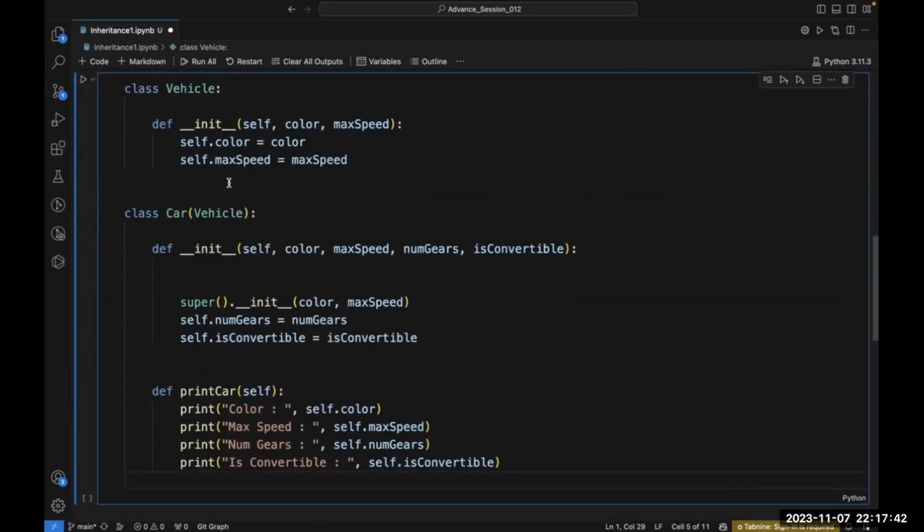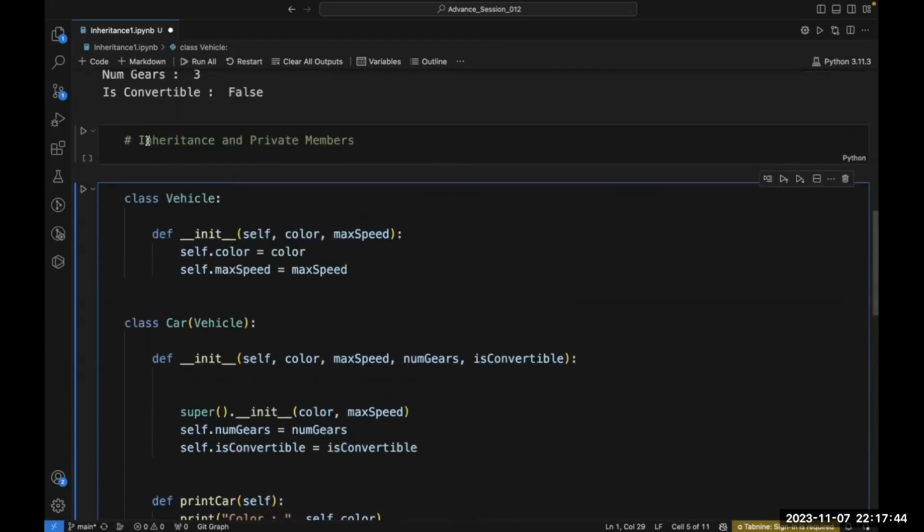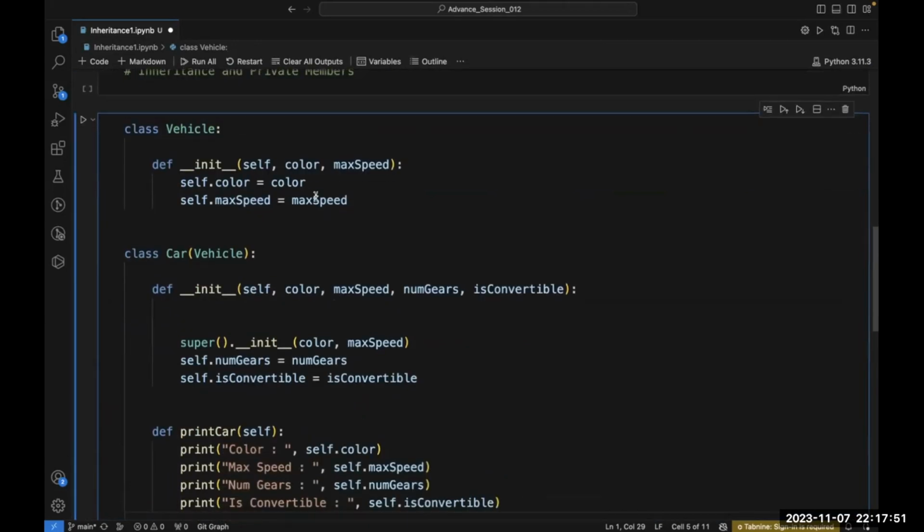Now, in this code, I am going to explain the inheritance and private member concept. I will make certain changes in this same code which I have written earlier, and with the help of that, I am going to explain these things. We have already covered the public, protected and private member concept in our previous sessions, so you must be aware of private members.